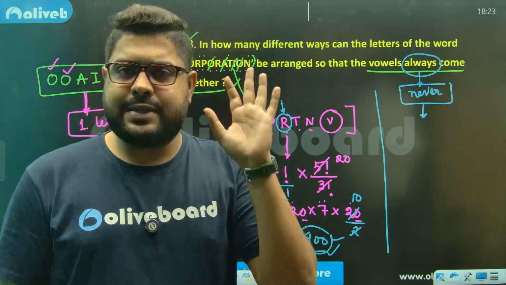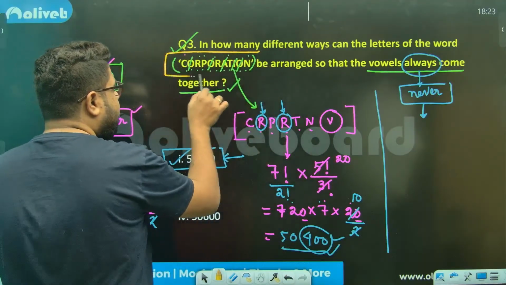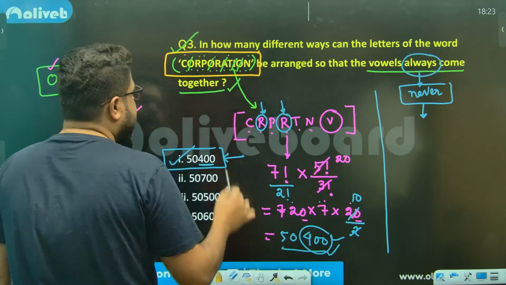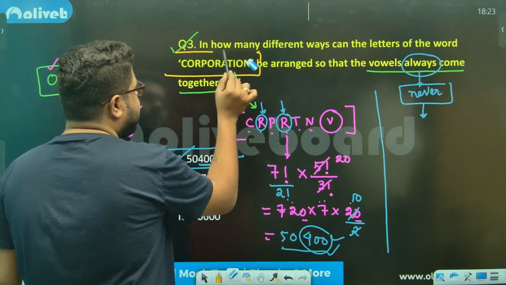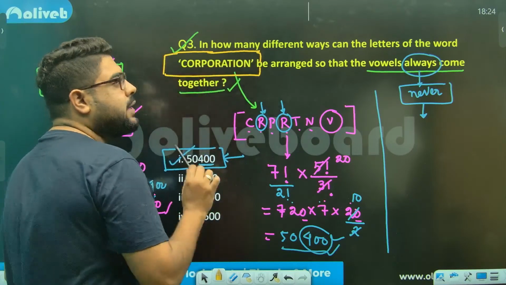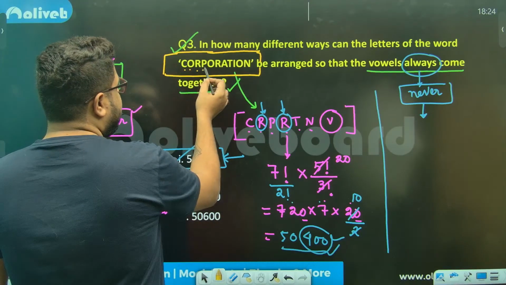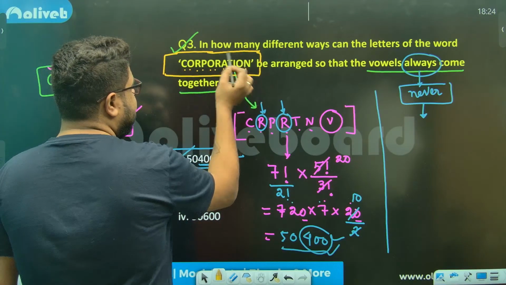In how many ways can you arrange all the letters of the word corporation? What will be your answer then? There are 1, 2, 3, 4, 5, 6, 7, 8, 9, 10, 11 letters.